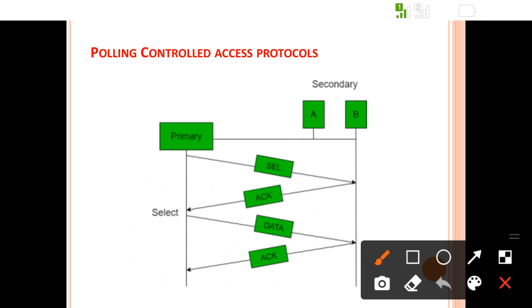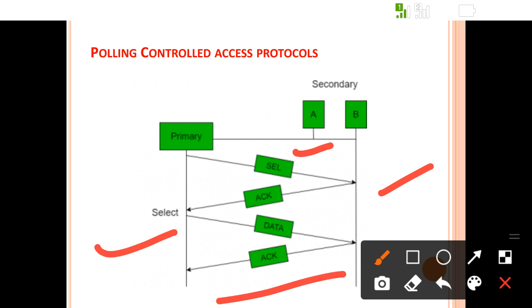Then this is the explanation for the selection of the data. Here the SEL signal is used to send the data. Suppose the primary station wants to transmit data to station B. First of all, the primary station sends a SEL signal to station B, and if station B sends an acknowledgement, then the primary station sends the data to station B, and then station B sends an acknowledgement.